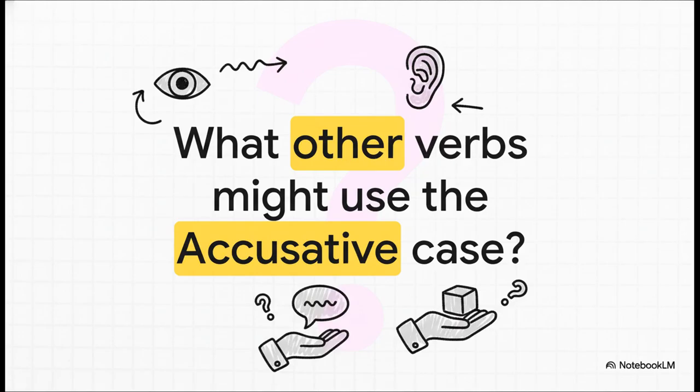So you've just unlocked a really fundamental piece of German grammar. You get it now. You know exactly why it's ich mag dich. But here's a little something to think about. Mögen is just one of tons of verbs that needs a receiver. So now that you know the rule, what other verbs do you think follow it? To see someone, to hear someone, to have something, you're ready to start using them correctly today.